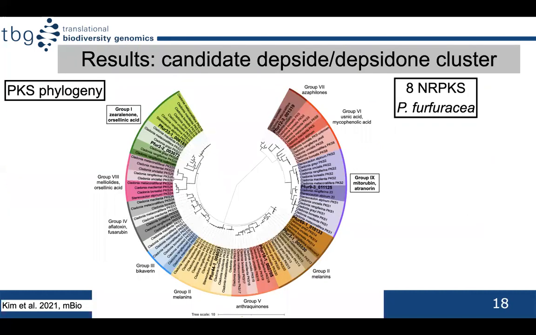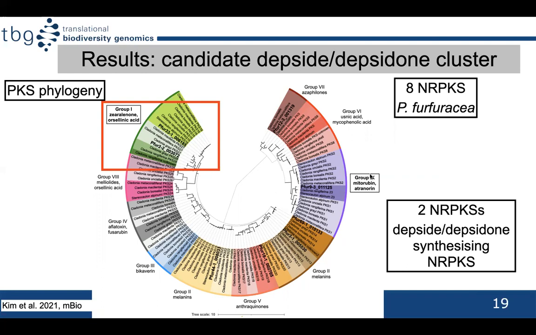In order to find the putative olivetoric acid PKS, I added the sequences of Pseudevernia furfuracea non-reducing PKSs to a recently published PKS dataset and generated a maximum likelihood tree. In this tree, the PKSs are categorized into several groups depending upon the compounds they synthesize. For instance, these are usnic acid synthesizing PKSs, these are atranorin synthesizing PKSs, and so on.